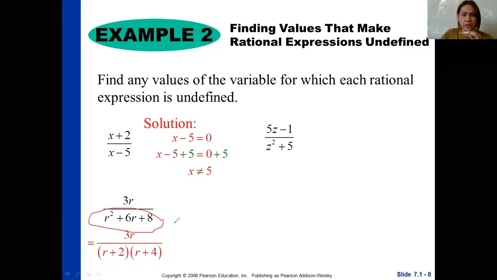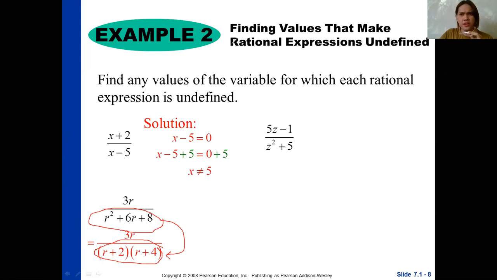The factors are r plus 2 and r plus 4. After that, we are going to equate each factor to 0.